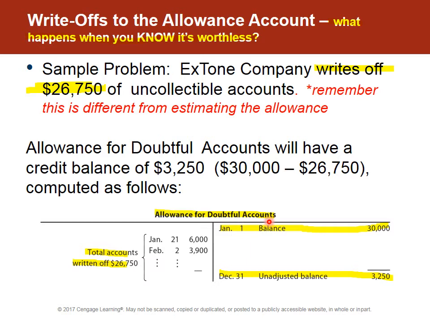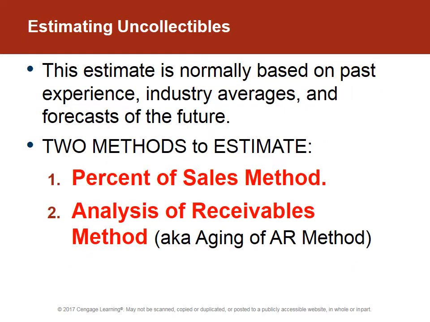But again, last time I need to say this probably, because of matching, because GAAP requires the matching principle, because of accrual accounting, an adjusting journal entry has to be made that shows the amount. Okay, let's look at how these estimates are done. Normally it's based on experience and industry averages and forecasts of the future.